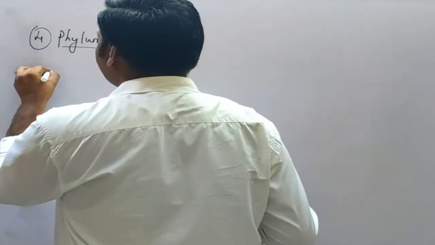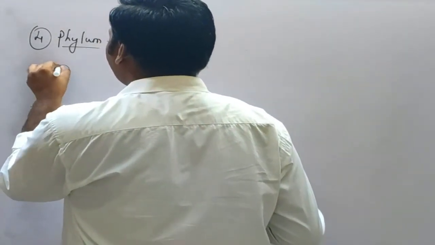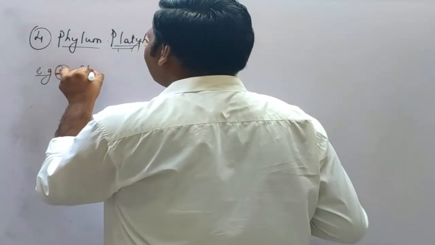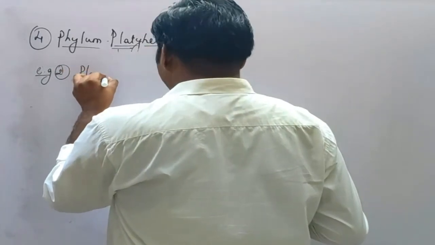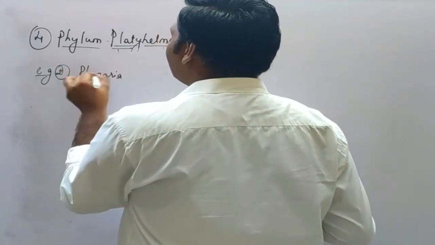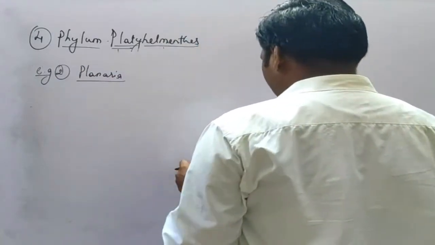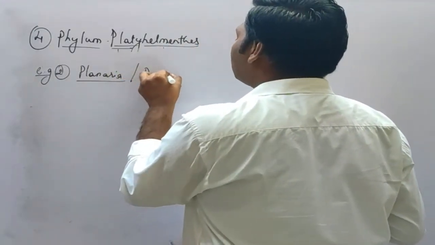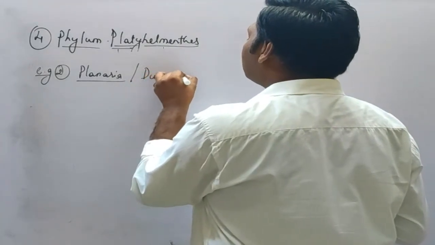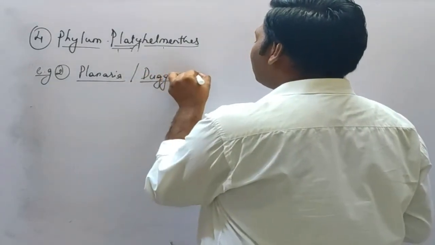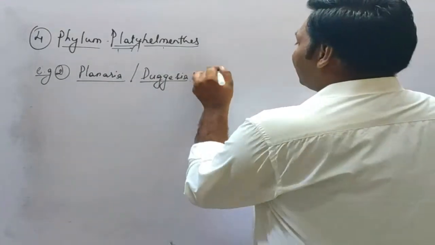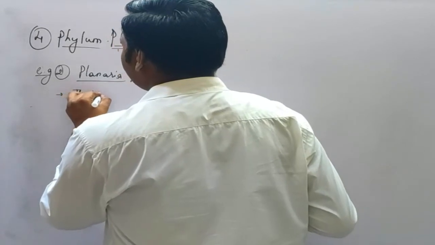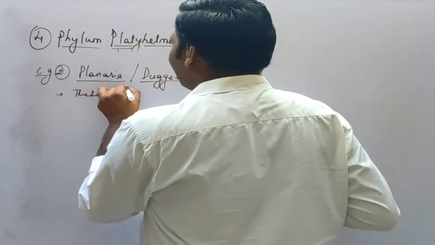Example number 2. Here the example is the planaria. They are also referred to as Dugesia.